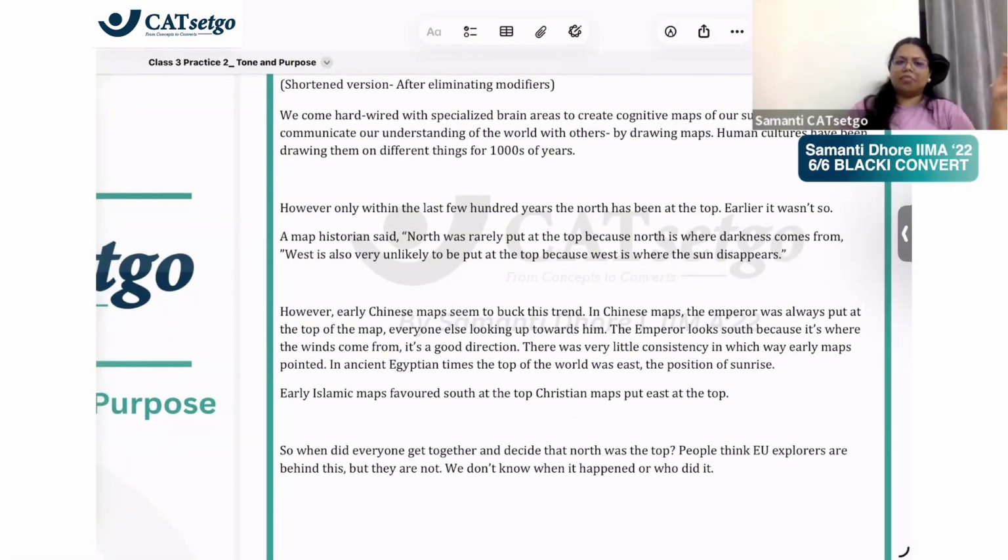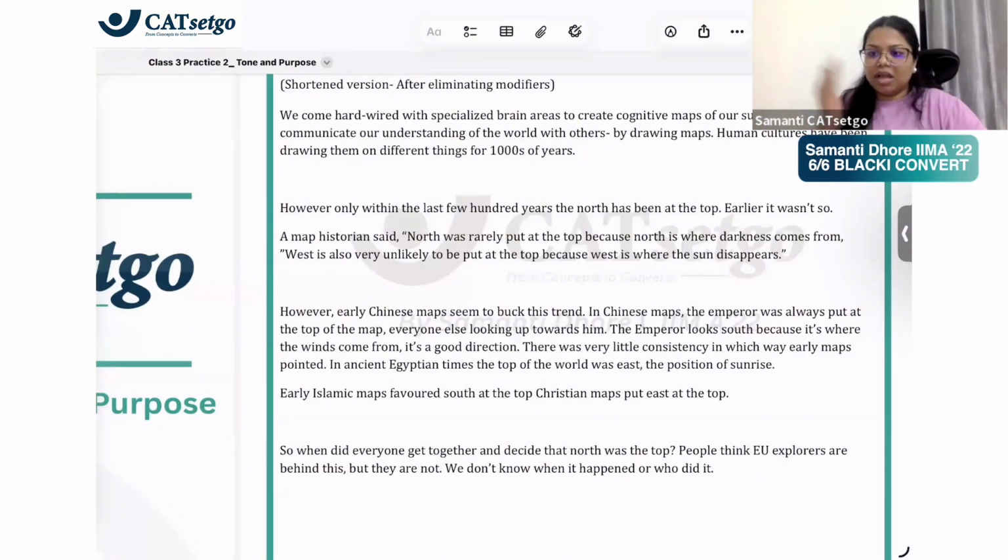Because of course in the exam we can't end up doing it pairwise, because anyway there's no direct question on it, right? So we will do it together, okay? How do we do it together? Not directly, we can't do it directly. We have to do it by understanding one paragraph at a time, what the author is trying to say. Even if we don't mark the tone or the purpose of every paragraph, it's okay, right? Because that's not what the exercise is all about. At the end it is about understanding what the passage is saying, right? So let us see how we are going to do it.